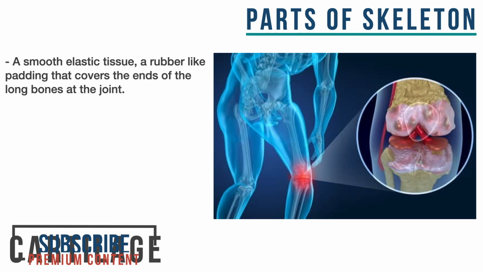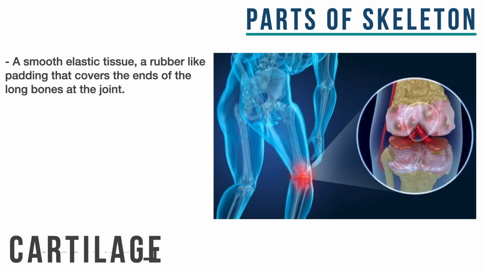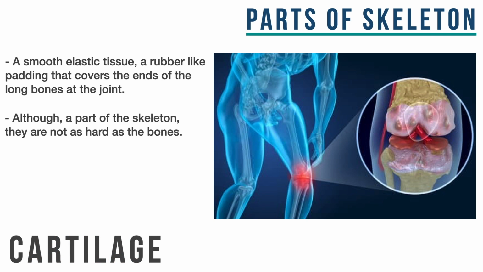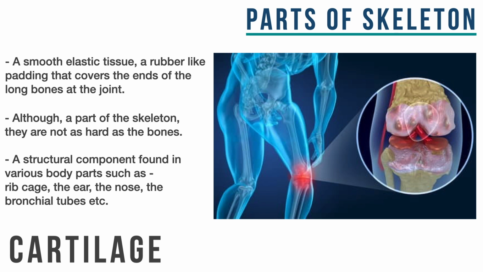As you can see herein, cartilages protect the ends of the bones by providing them with a rubber-like padding. These cartilages are not as hard and stiff like the bones. This structural component is present in various places in our bodies, such as the ears, the nose, the rib cage, etc. This rubber-like structure of the cartilage also plays an important function of helping bones in their movement.